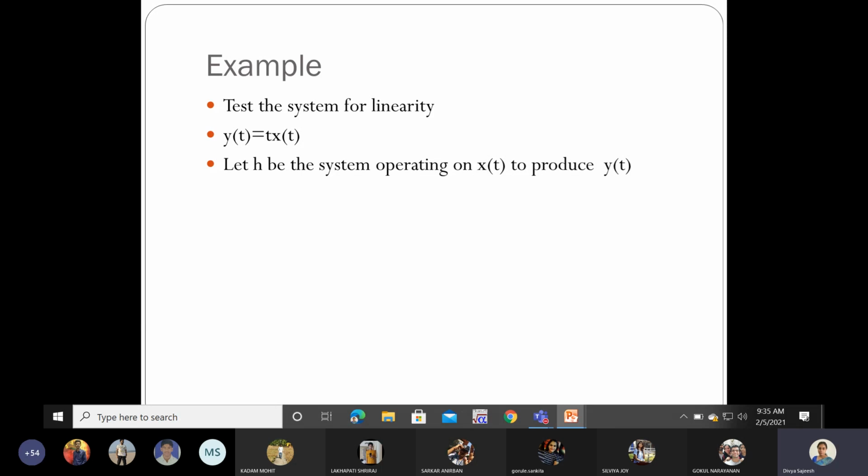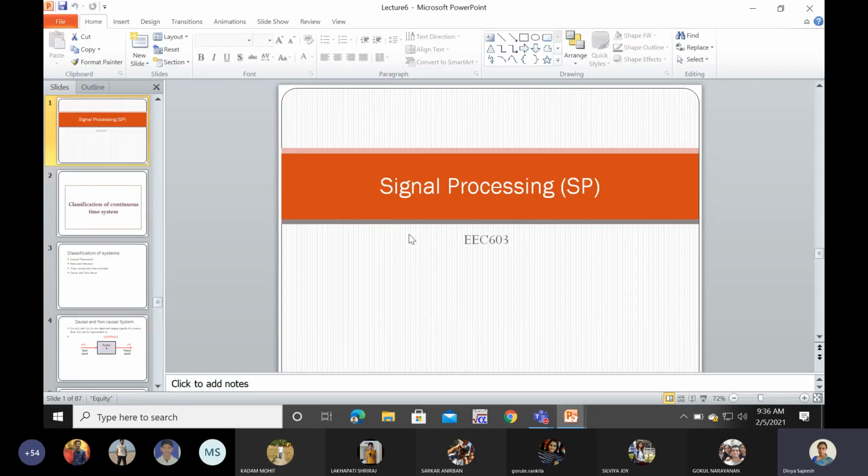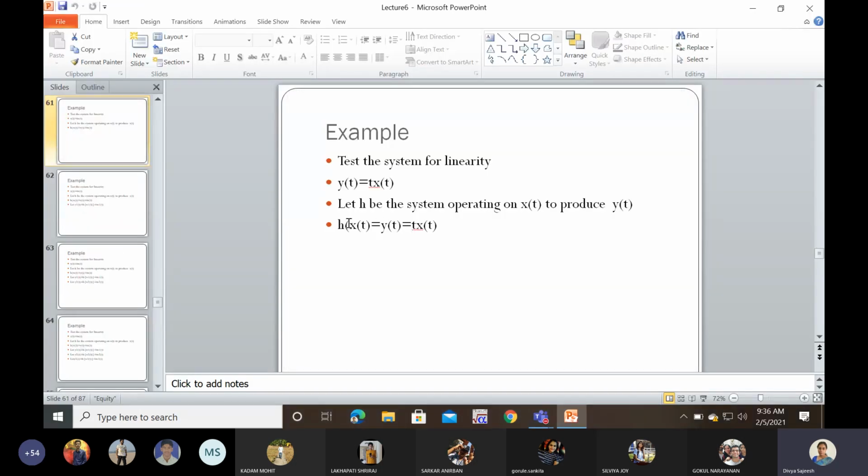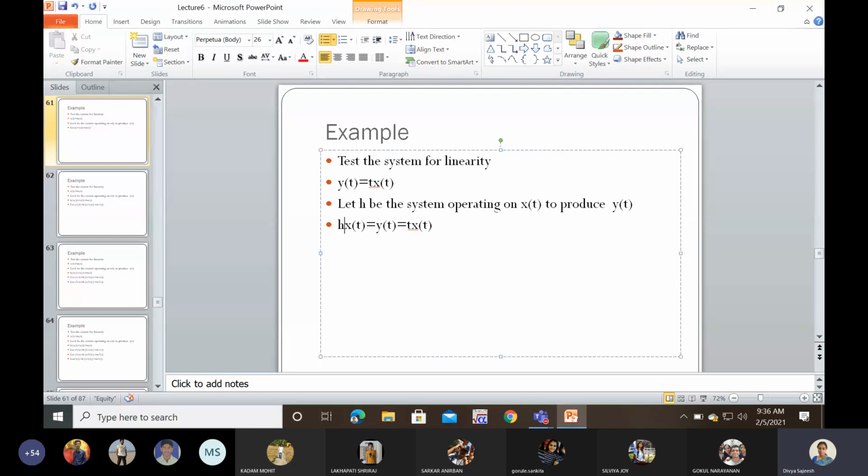So let us consider H be the name of that system to produce y of t from the input signal x of t. So H of x of t.